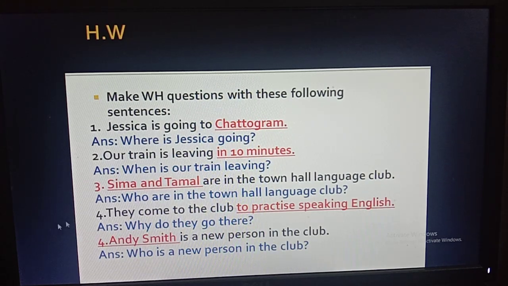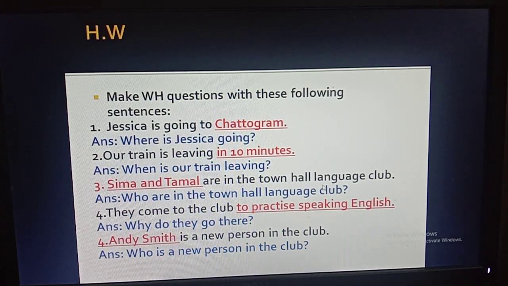Then number 3, Sima and Thomal are in the town hall language club. So Sima and Thomal are the persons, that's why you have to use here who, and there is already auxiliary verb are, so who are in the town hall language club. Actually in this sentence, are is not the auxiliary verb, here are works as the main verb, as there are no other verbs.